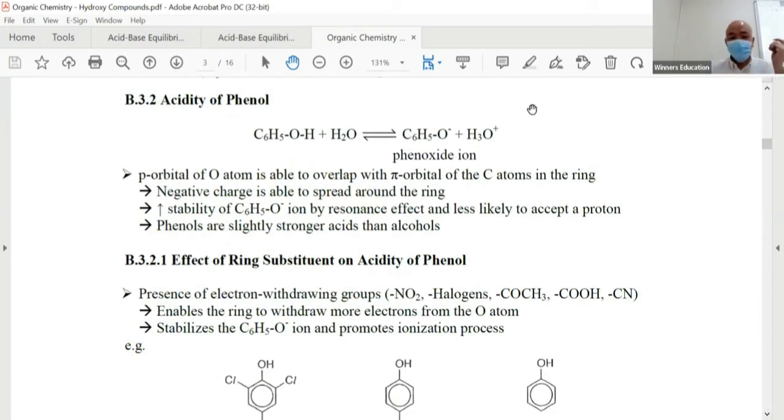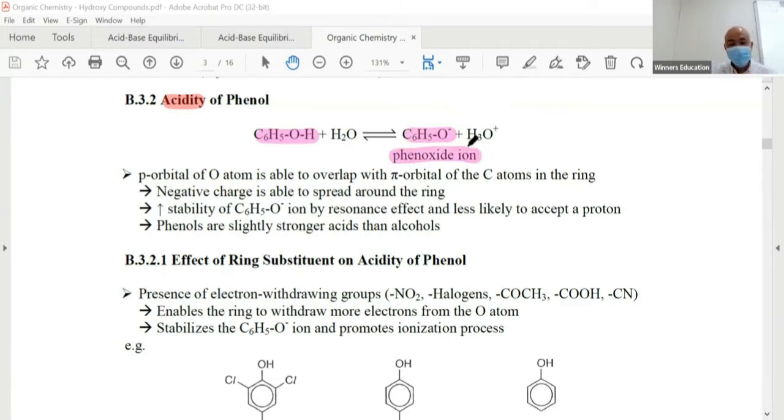Next, we talk about phenol. All right, remember phenol? Good friend, right? This is phenol. And then it will go through the equilibrium expression also, the dissociation. This has a term, it's called phenoxide ion. You need to know all these terms because you need to explain, right?